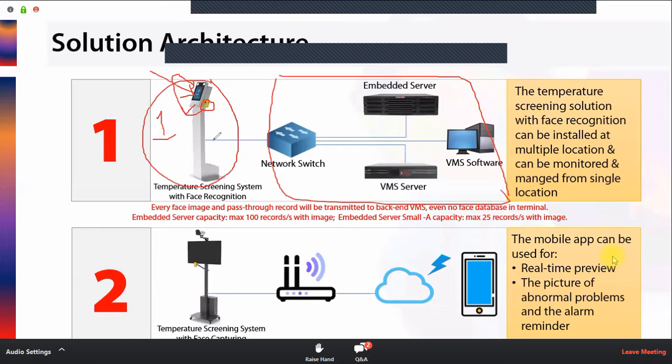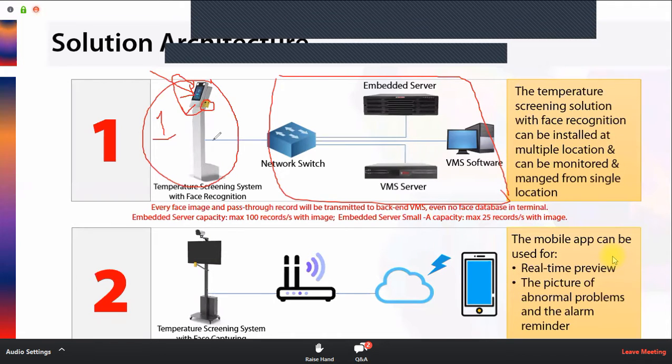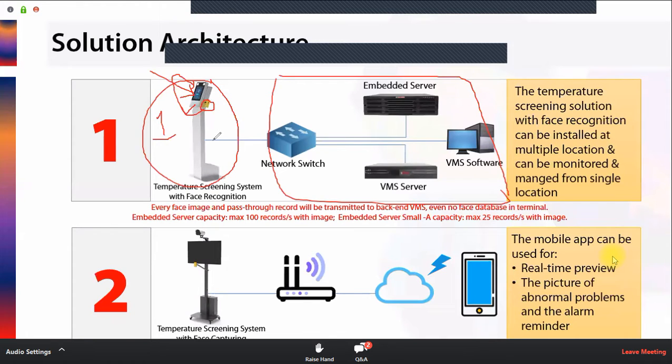Now, an employee can enter from any gate. If you have created a database in this terminal itself, then in each terminal you have to create a database. If you create a database in each terminal, the administration job becomes very difficult. And you might forget to upload the face of a person in a machine, and if that machine is placed at a gate, that employee will not be able to enter from that gate because his data is not stored on that machine.